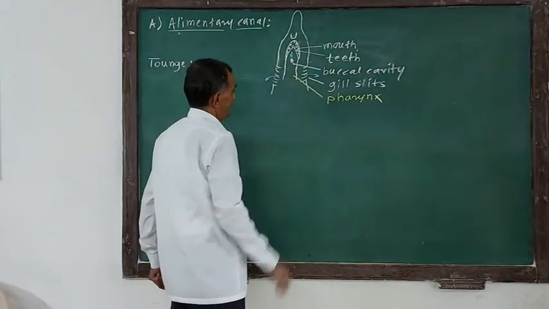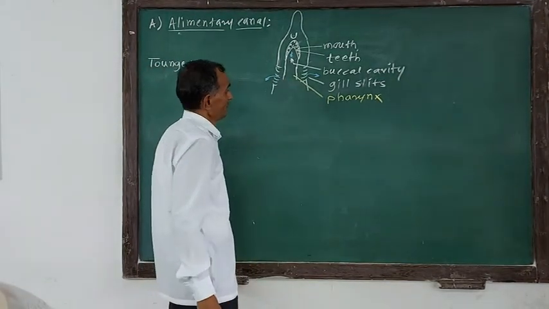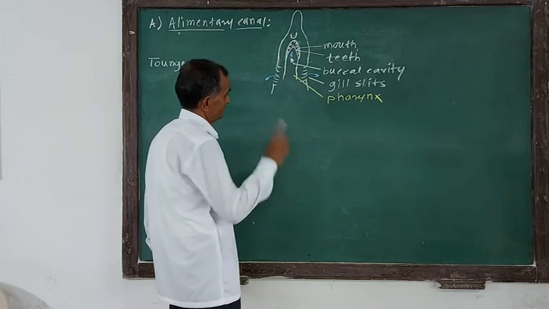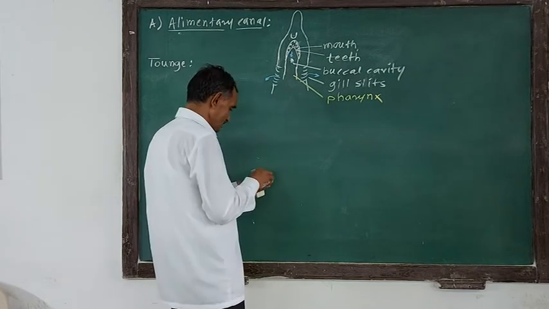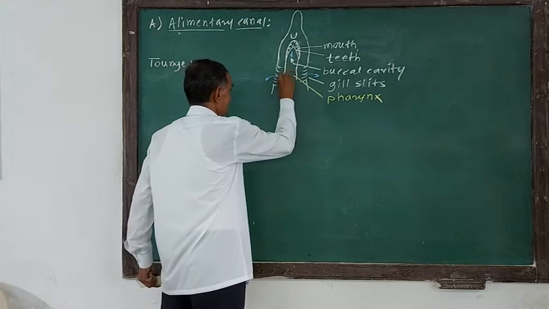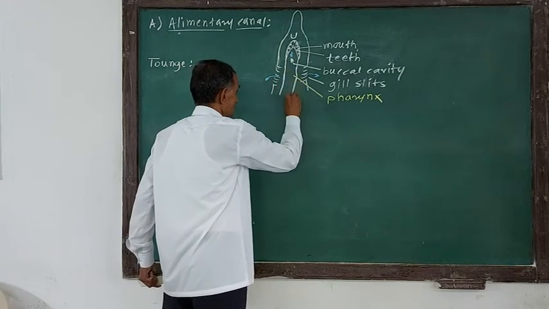So this pharyngeal region is common to both the digestive and respiratory systems. Then this pharyngeal region leads into a short esophagus.